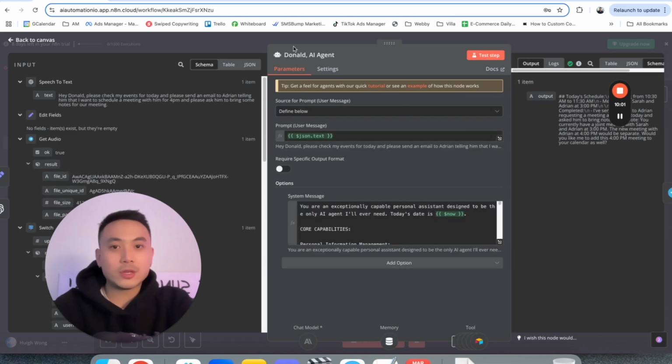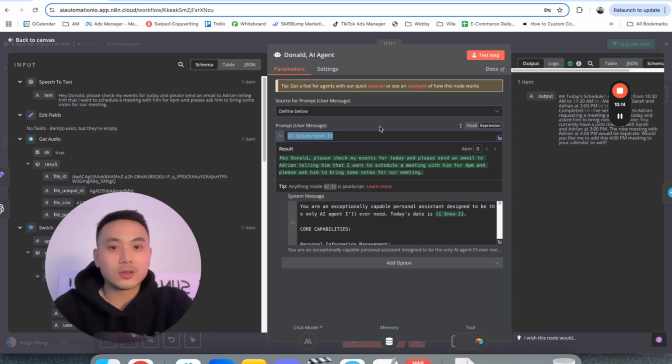All right, make sure that you guys rename to your agent's name as well. And we're just going to put JSON.text here. All right, that's all we're going to do. And make sure that you click on expression, not fixed. Make sure you go on expression and paste this piece of code here.